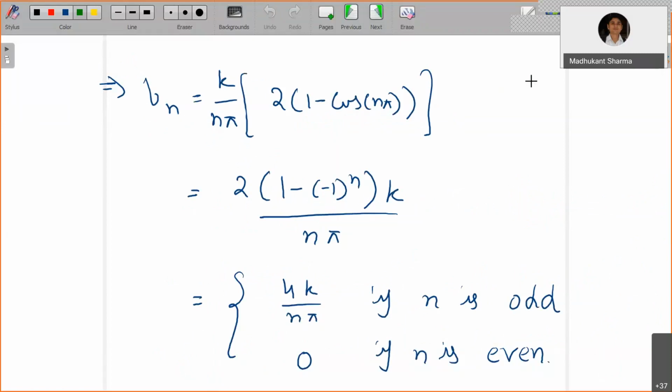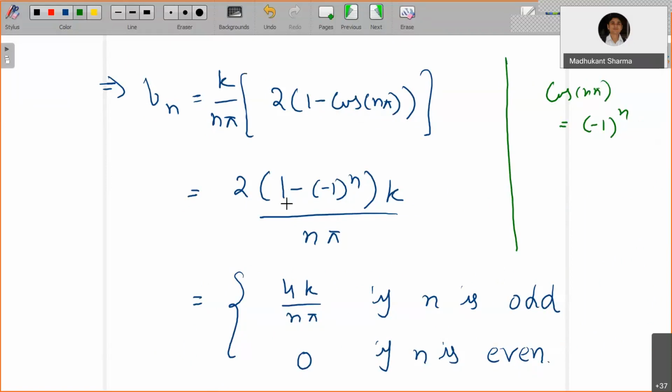Now, if you recall, what is cos n pi? You know cos pi is minus 1, cos 2 pi is 1, so it is going to be minus 1 to the power n. Cos 3 pi is minus 1, cos 4 pi is 1, and so on. So for odd n we have minus, and for even n we have plus.